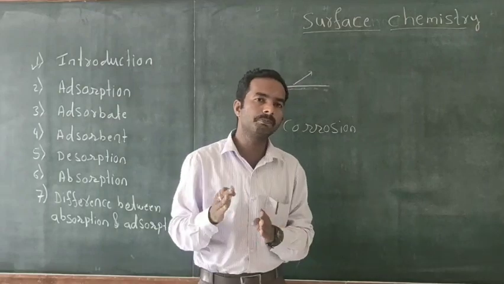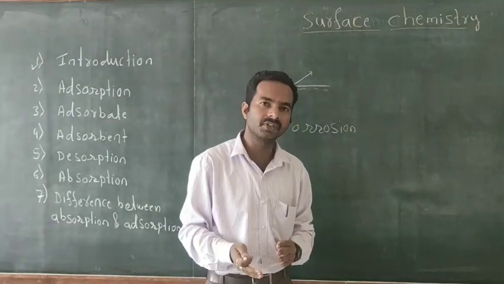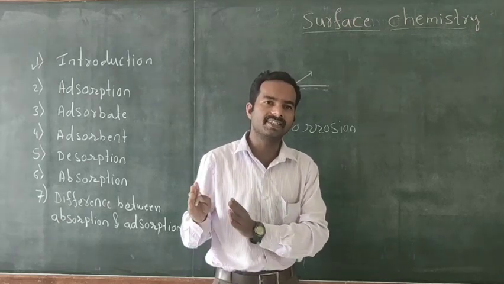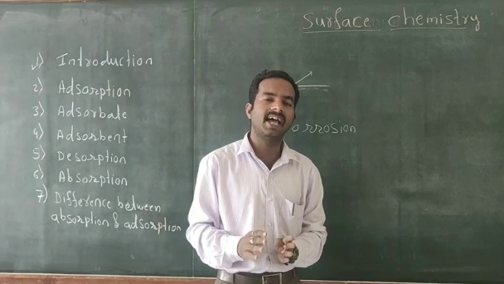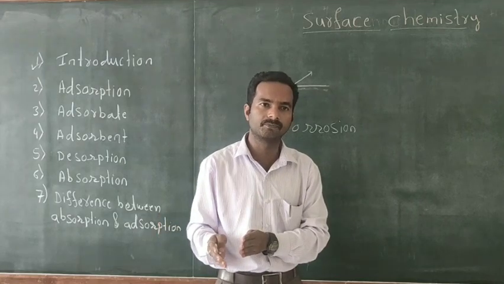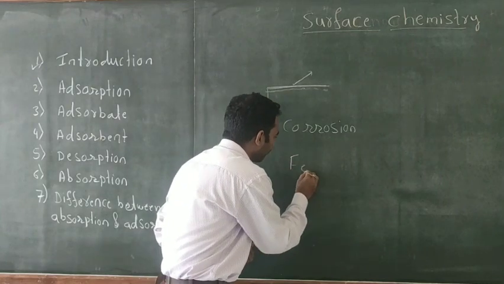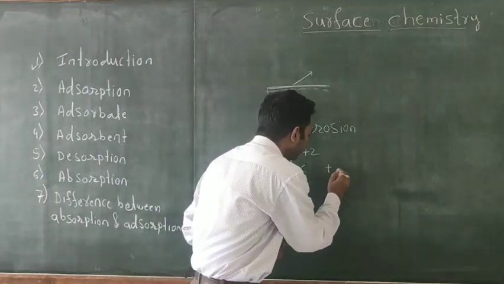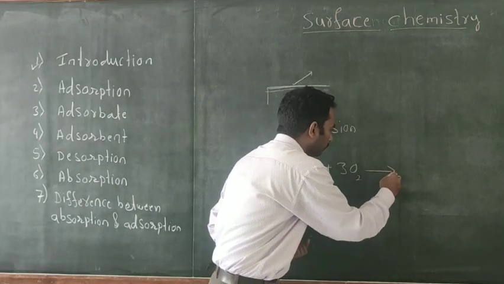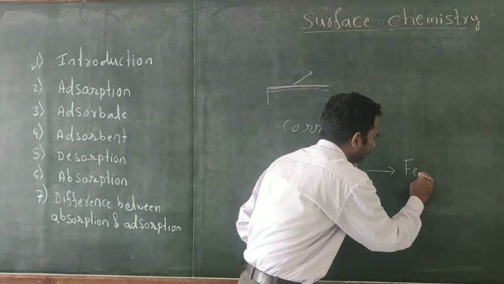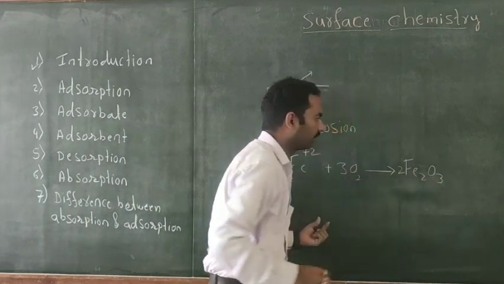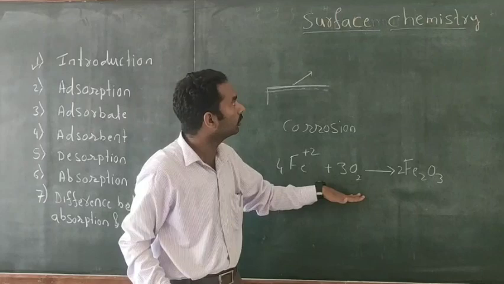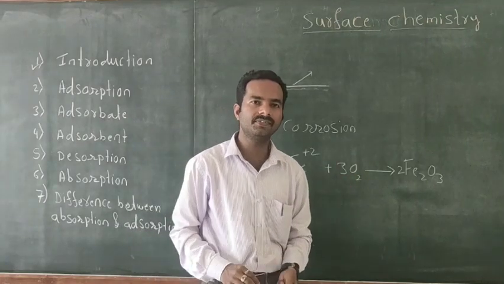Corrosion is a natural process, the conversion of refined metal into a more chemically stable form, such as oxides or hydroxides. So consider the example of iron. It undergoes oxidation, so formation of ferric oxide. This is called corrosion, and it is an example of surface chemistry.